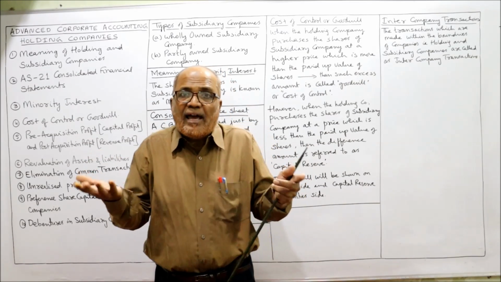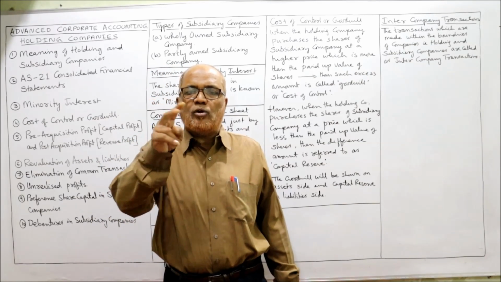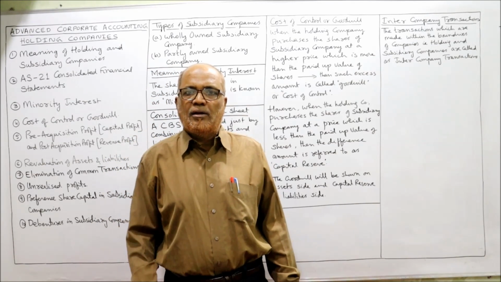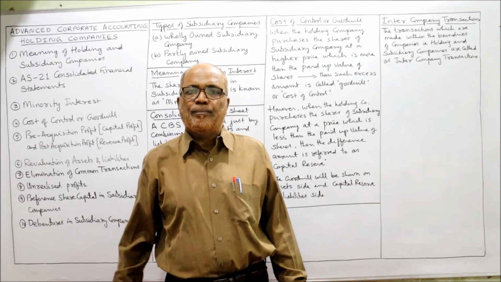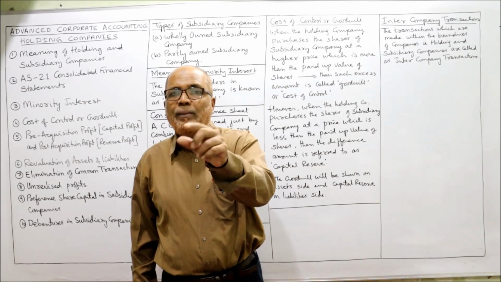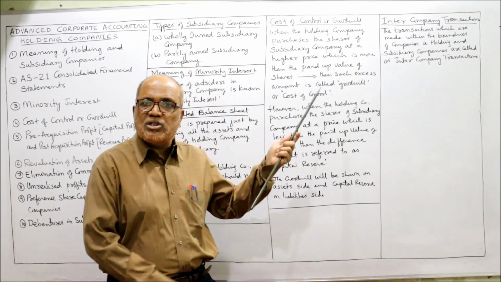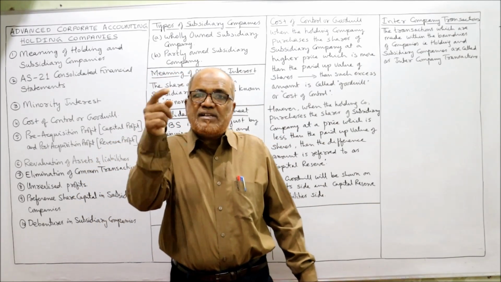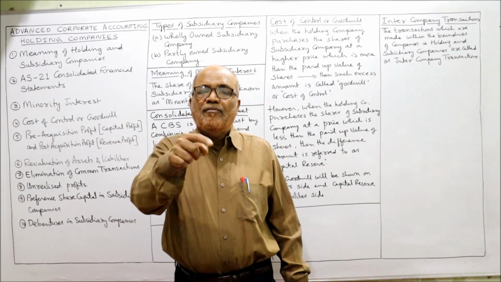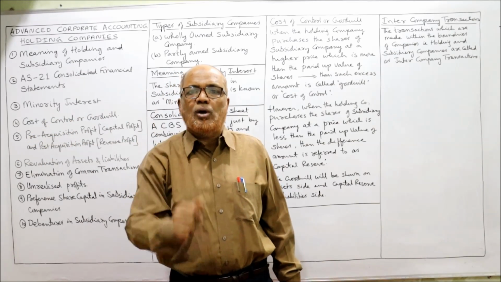Why am I paying 2 lakh rupees extra? Because you are having a goodwill. 2 lakh rupees is for goodwill. So when the purchase price is more than the net worth, it is called goodwill. The same logic will be applied here. When investments are more than the paid up capital, it is called goodwill.